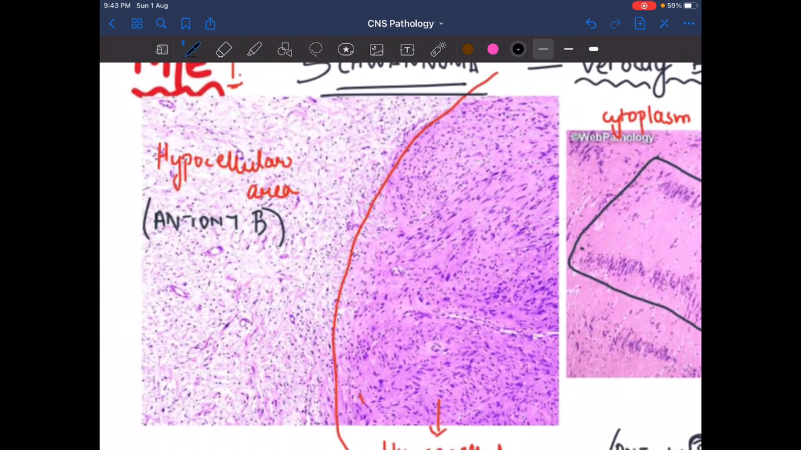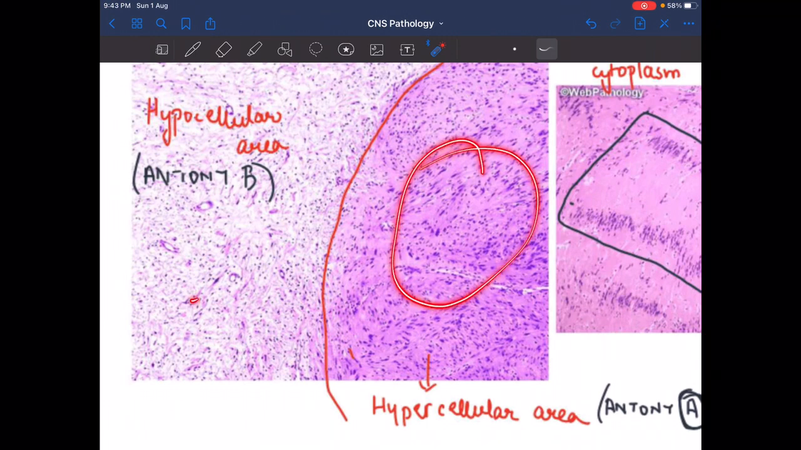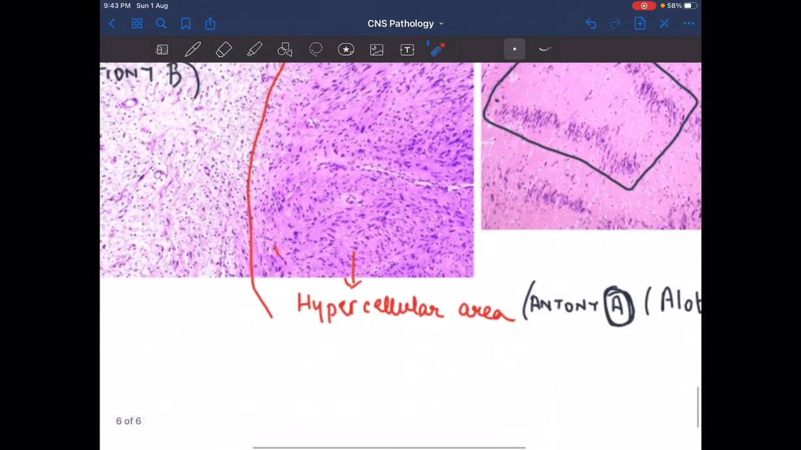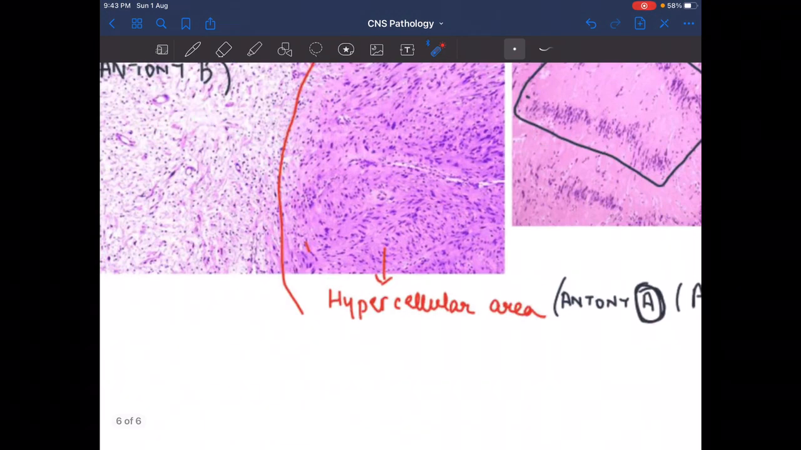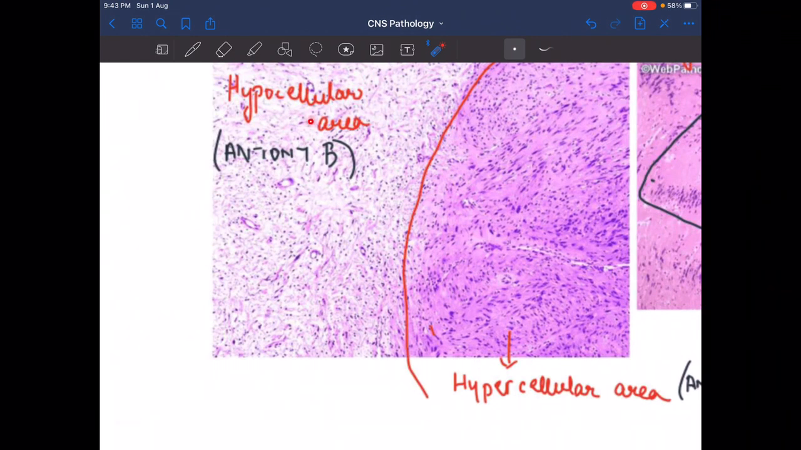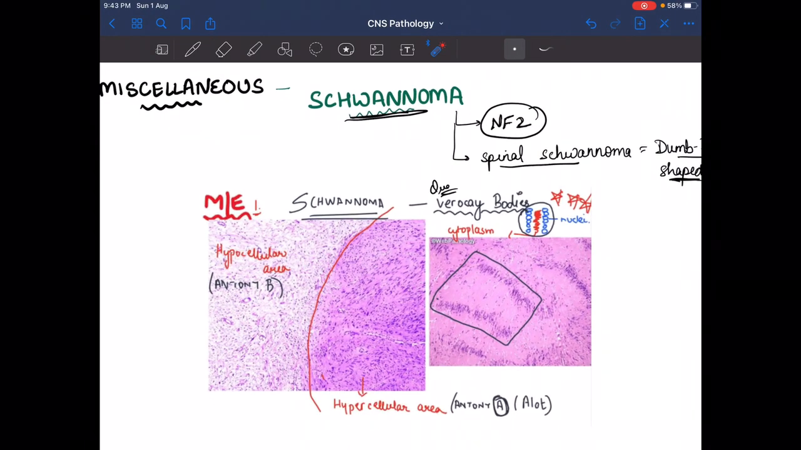Next, in the microscopic image we also see the Antoni A and Antoni B areas. Here a lot of hypercellular area is seen, while this area is a hypocellular area. So this area is known as Antoni A area, and this area is known as Antoni B area. Antoni A means a lot, a lot of cells seen here as blue. So it is a hypercellular area, while the Antoni B area is a hypocellular area. We can remember it like A is for a lot. So this is about schwannoma.